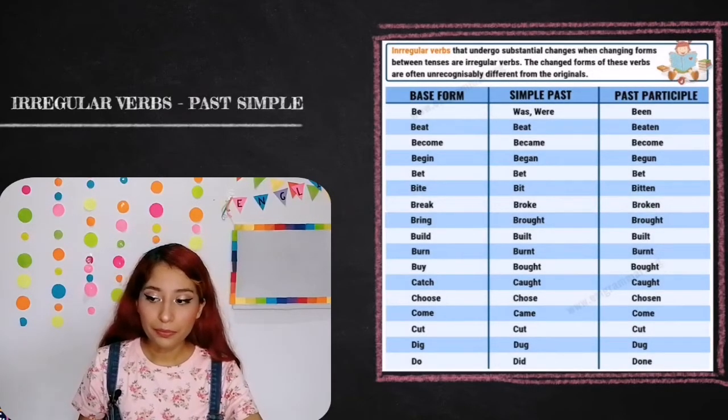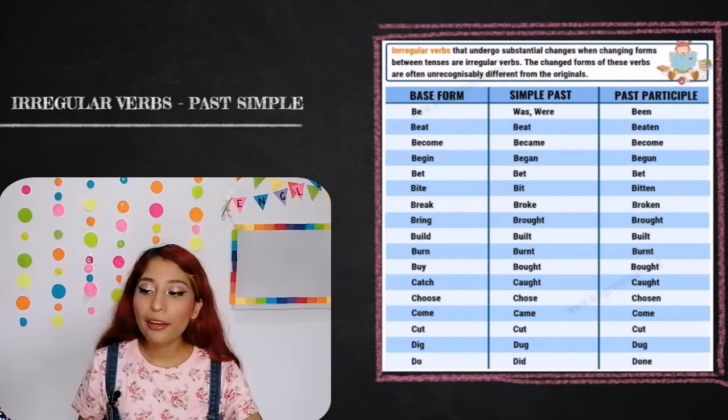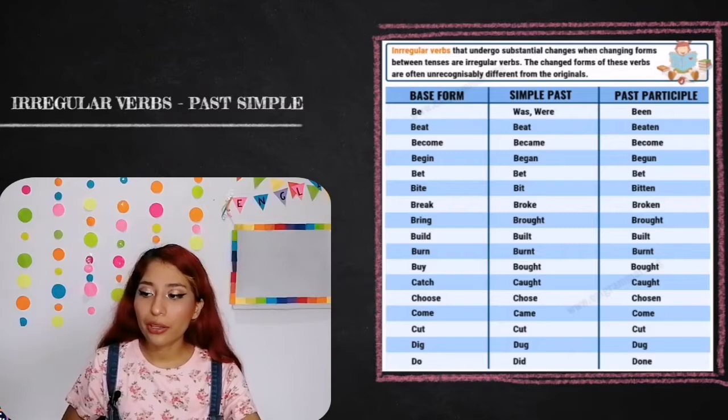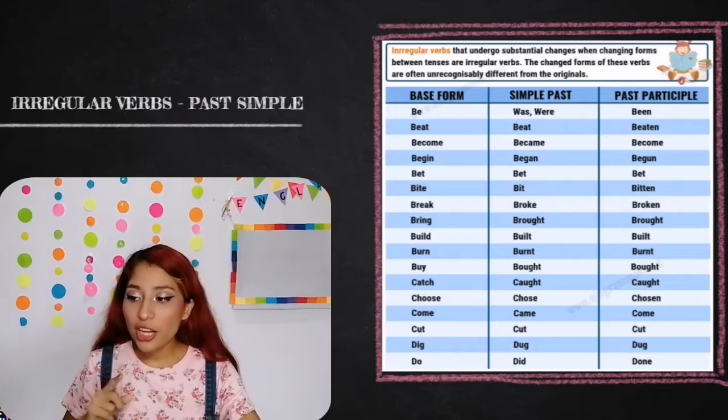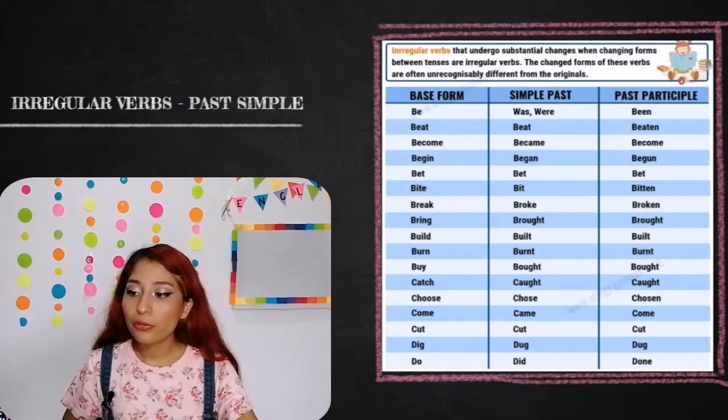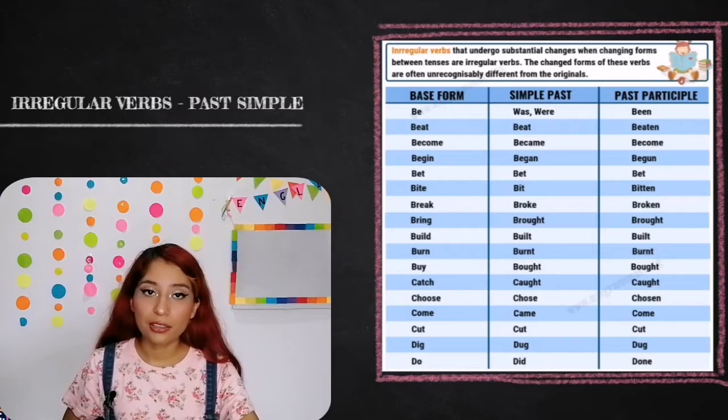Then we have the irregular verbs. The irregular verbs are the ones that undergo substantial changes when changing forms between tenses, unlike regular verbs. The changed form of the verbs are often unrecognizably different from the originals.